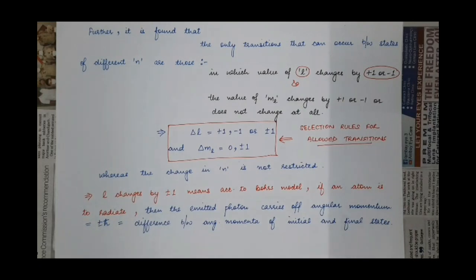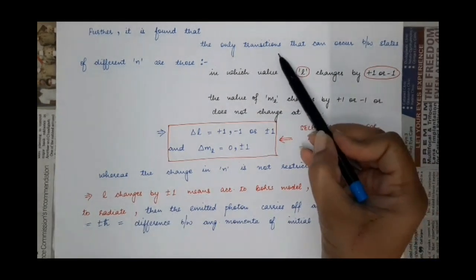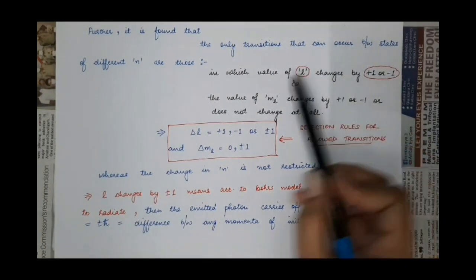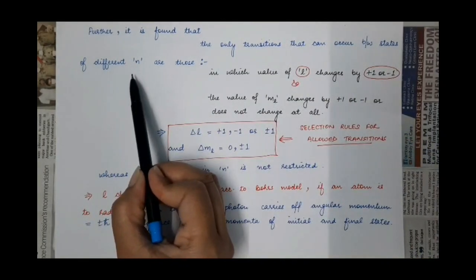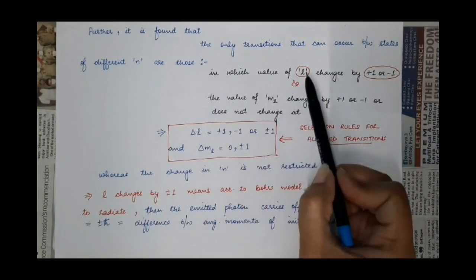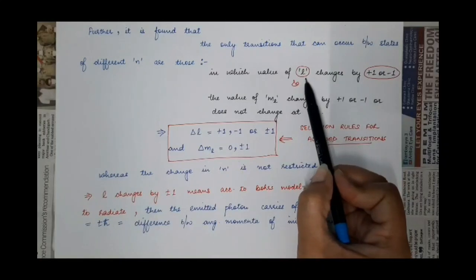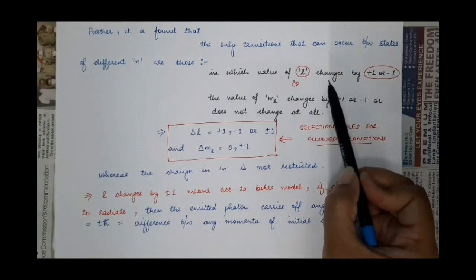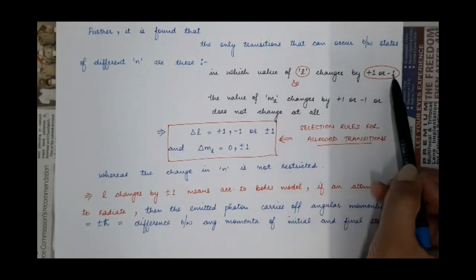But there is also a condition on the value of L and on the value of ml. What is that? Only those transitions are allowed between states of different n in which the value of the orbital quantum number L changes either by +1 or by -1.